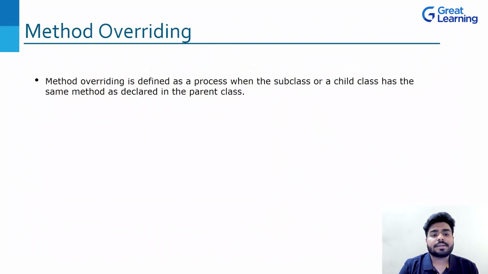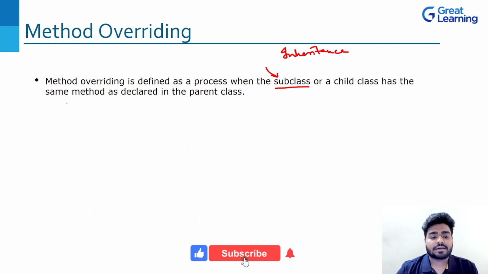Now let's move to the next one, which is method overriding. Let's understand why it is named as method overriding, right? And not overloading. Method overriding is defined as a process when the subclass... Now, when you look at this word, that means there comes the concept of inheritance, right? That means there will be two classes and one class will be extending or inheriting from the parent class, right? or a child class has the same method as declared in the parent class.